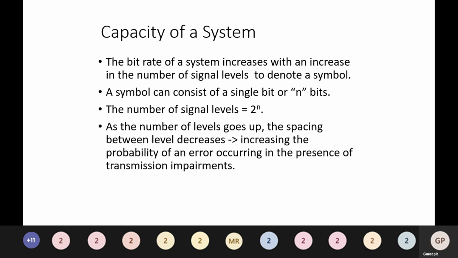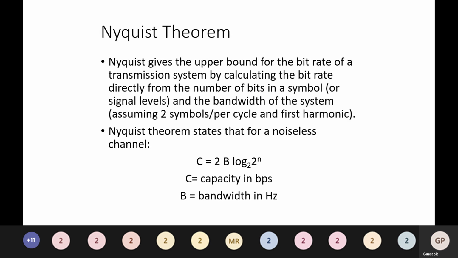Next we'll see the Nyquist theorem. Nyquist gives the upper bound for the bit rate of a transmission system by calculating the bit rate directly from the number of bits in a symbol or signal level and the bandwidth of the system, assuming 2 symbols per cycle and first harmonic. The Nyquist theorem states that for a noiseless channel, C is equal to 2B log base 2 of n, where C is the capacity in bits per second and B is the bandwidth in hertz.